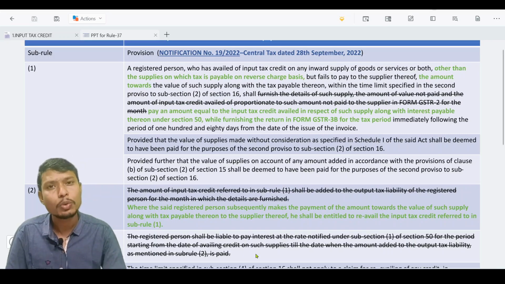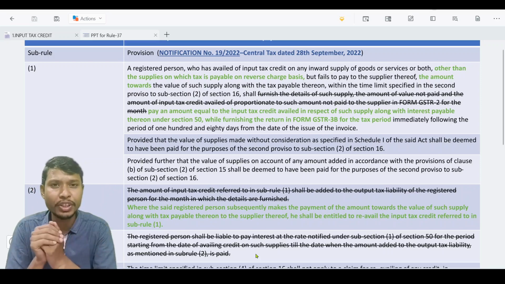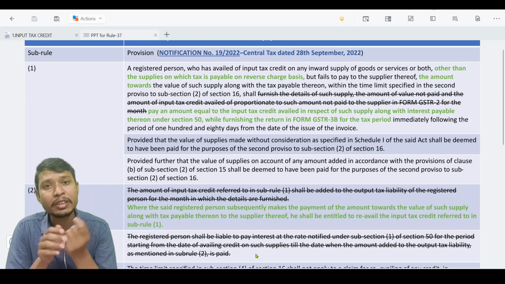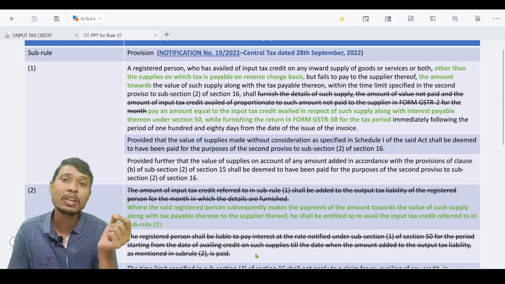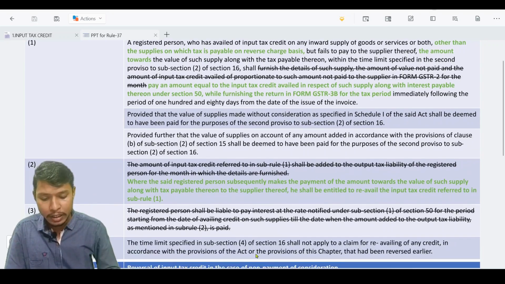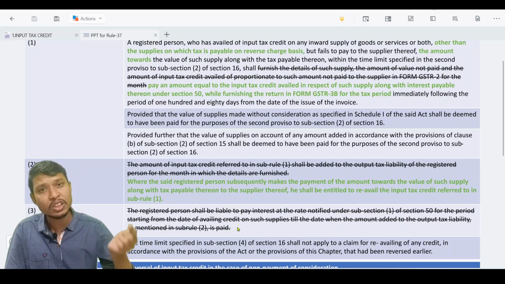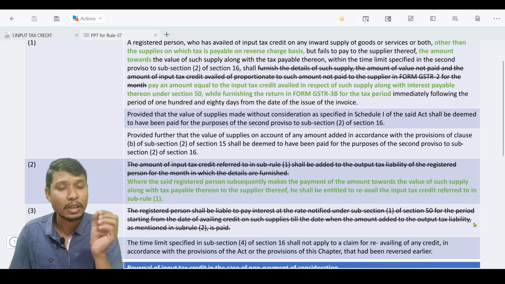So if you observe the amendment, the older Rule 37 takes the help of section 50 with respect to interest rate, but the amended Rule 37 takes the help of section 50 not only with respect to interest rate but also the time period for which the interest has to be calculated. In the older Rule 37, it took the help of section 50 with respect to interest rate, but the time period was specified in Rule 37 itself. You can see, from the date of availing the credit on such supplies till the date when the amount is added to the output tax liability. This is the period till which we have to calculate the interest.